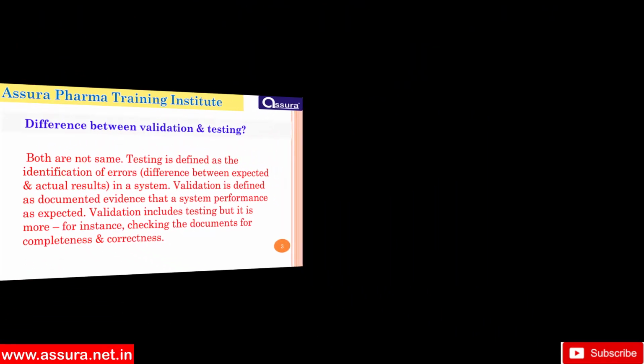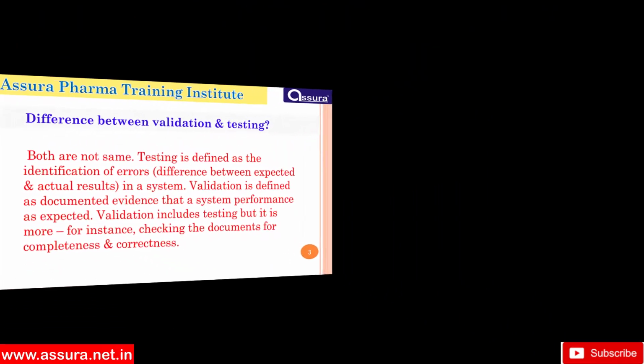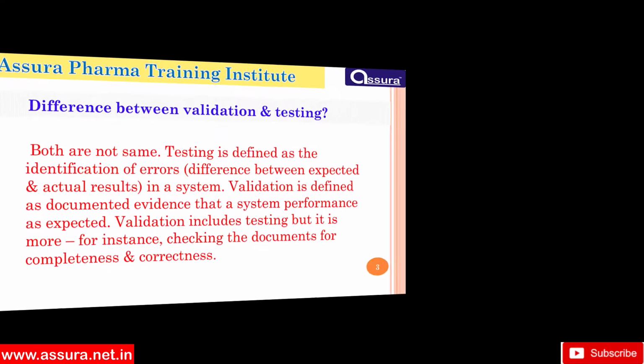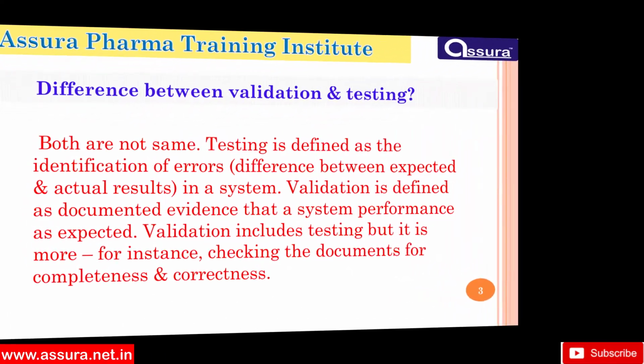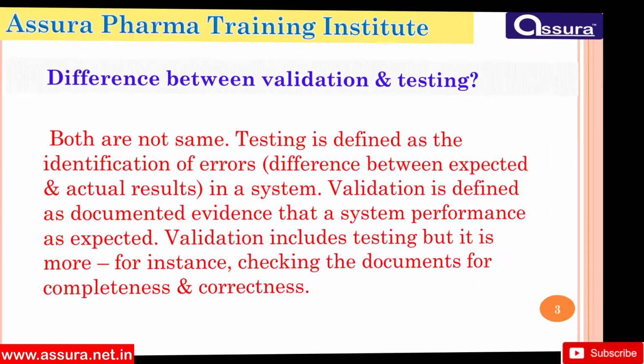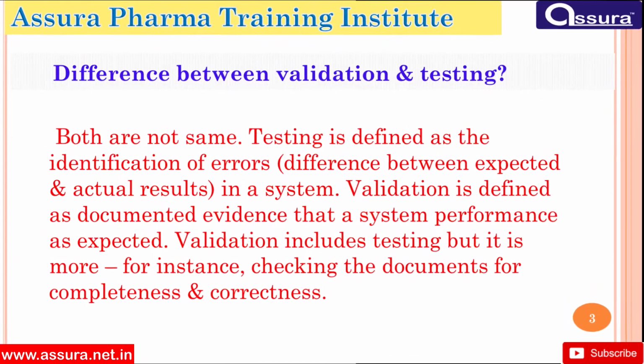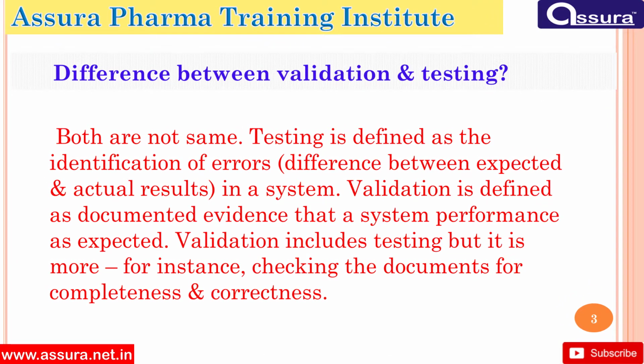Next, difference between validation and testing. Both are not the same. Testing is defined as the identification of error in a system. Validation is defined as documented evidence that a system performs as expected. Validation includes testing, but it is more, for instance, checking the documents for completeness and correctness.